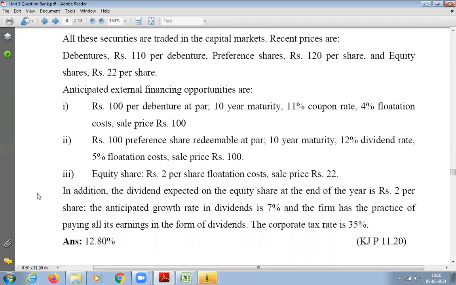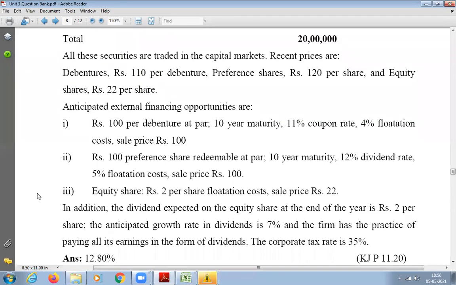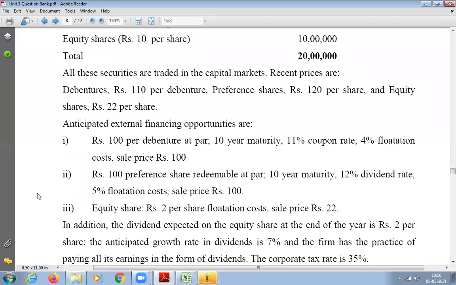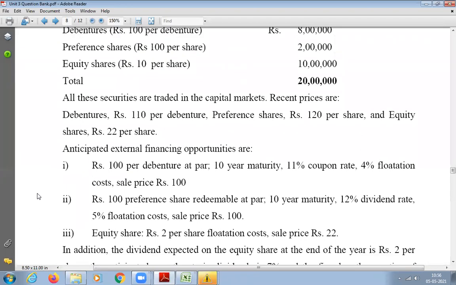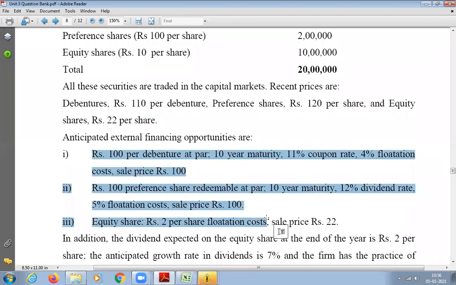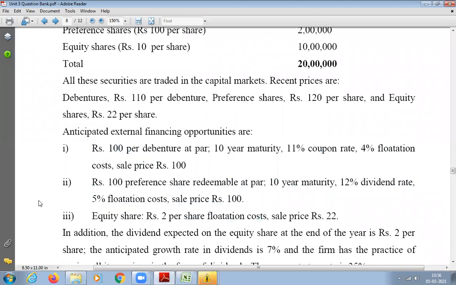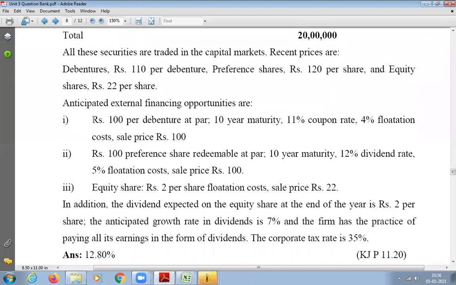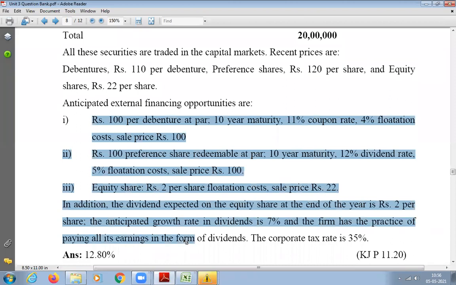It's actually a very simple one. It may look a little complicated, but it's not. He is just asking you to calculate WACC for book value and market value, and this is the data given here. So this data is given for you to calculate market value, and this data is given for you to calculate what? Can someone tell me why this data is given? From this, what can you calculate? Book values.